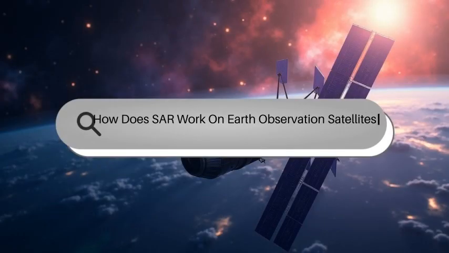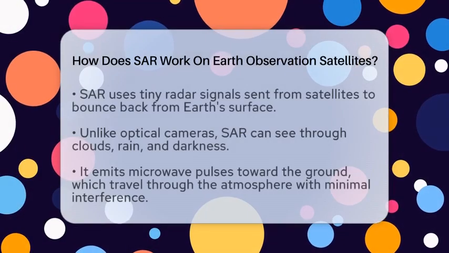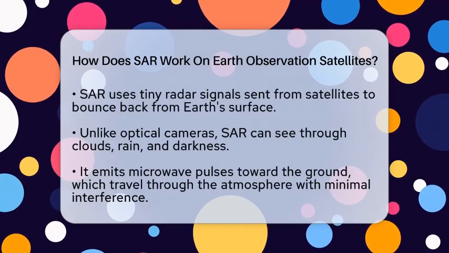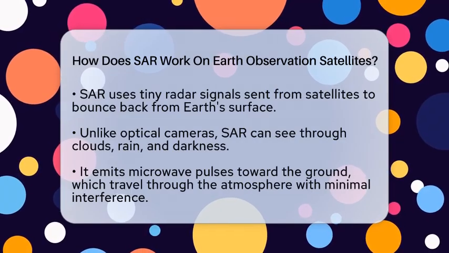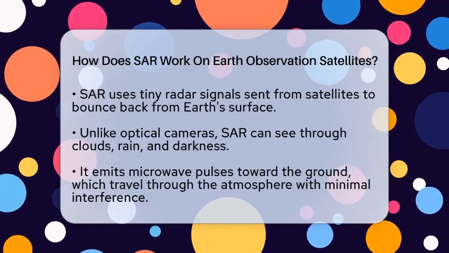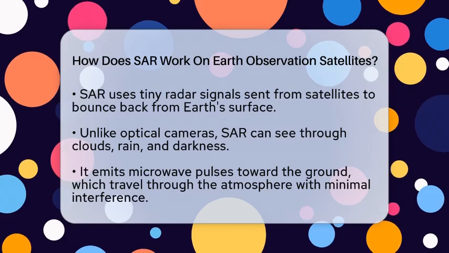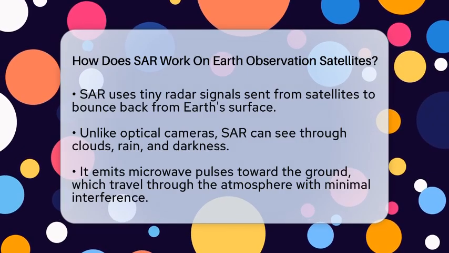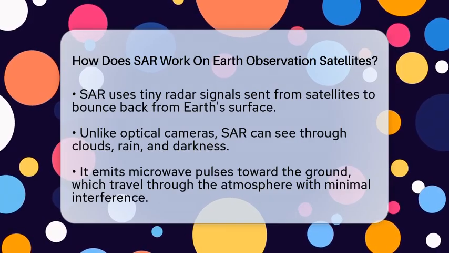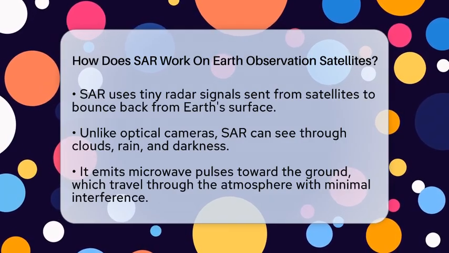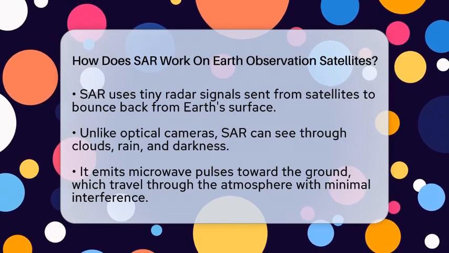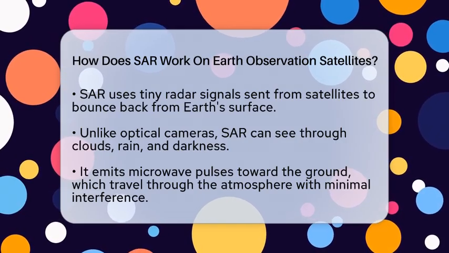How does SAR work on Earth observation satellites? Imagine a satellite floating high above the Earth, sending out tiny radar signals that bounce back from the surface below. That's the core idea behind synthetic aperture radar, or SAR, on Earth observation satellites. Unlike cameras that need sunlight or clear skies, SAR can see through clouds, rain, and darkness. This makes it perfect for monitoring our planet all day, every day.